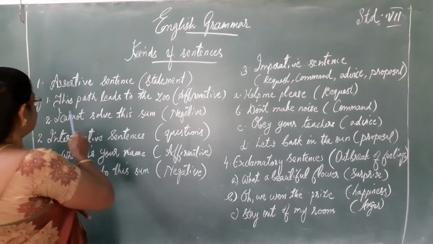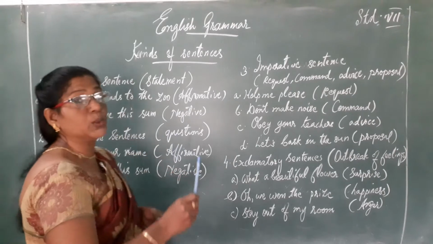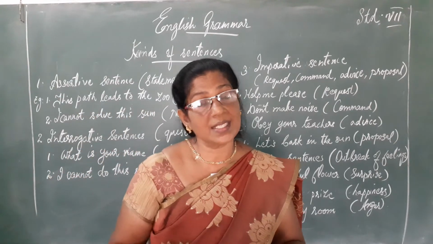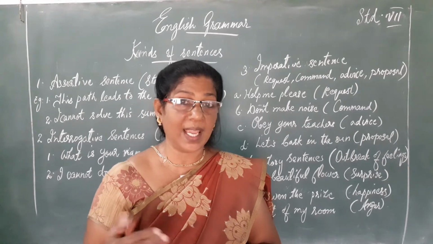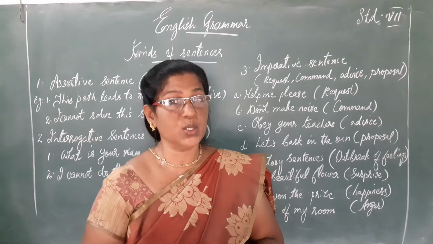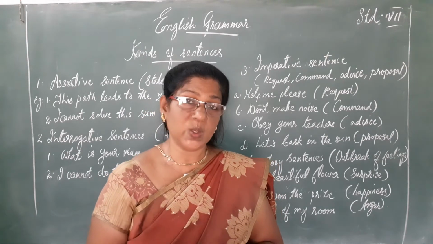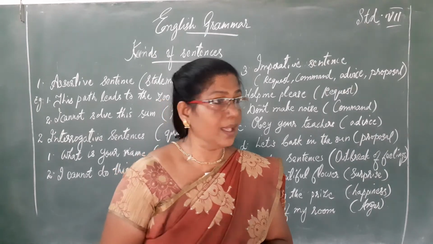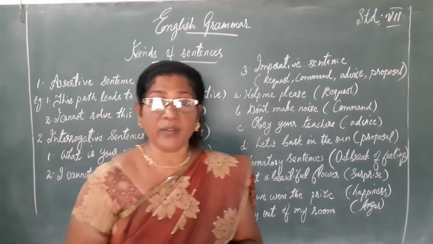So let's see the example. This path leads to the zoo. So it's a statement and it gives a positive sense that we can reach the zoo. This path will lead us to the zoo. So it is an affirmative sentence. And the second sentence, I cannot solve this sum.